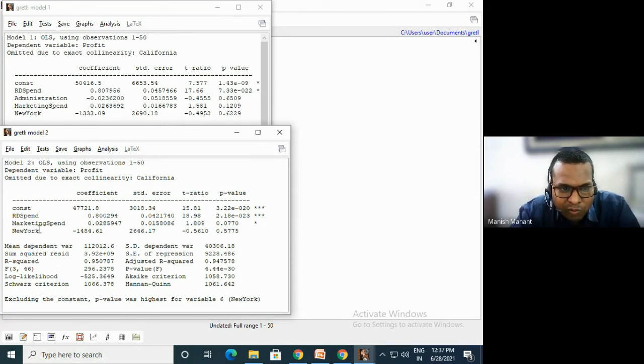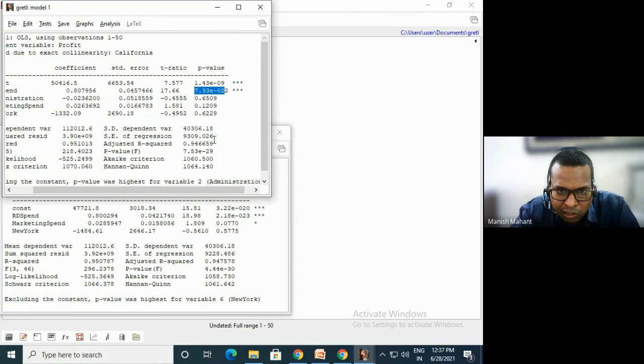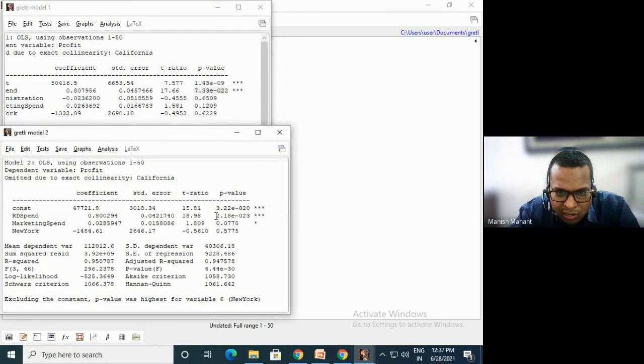But when we removed the administration variable from our model, the p value for R&D is again reduced. See here, R&D was getting 7.33 times 10 to the power of minus 22, and here we are getting 2.18 times 10 to the power of minus 23.